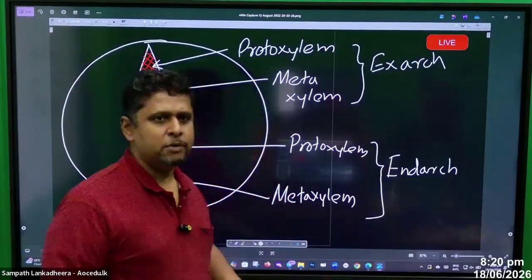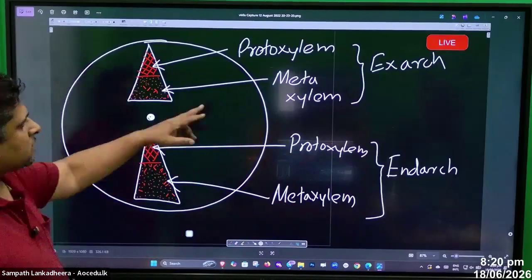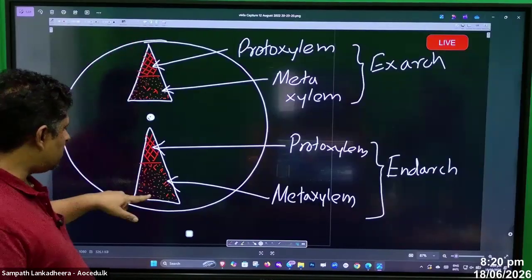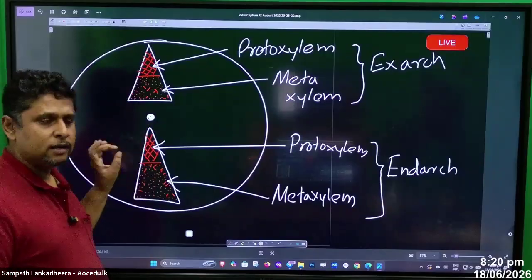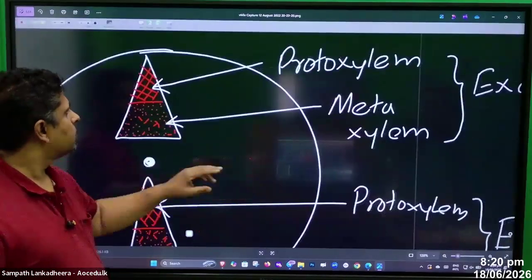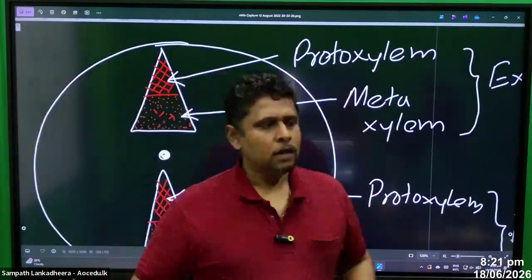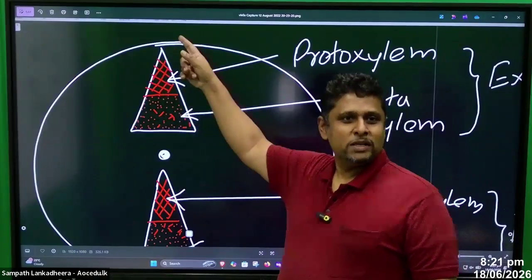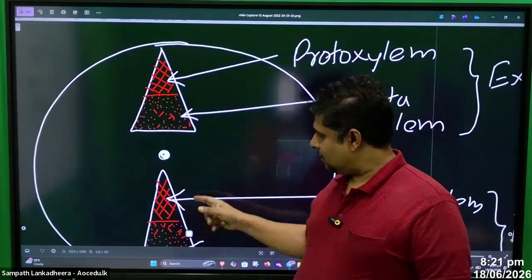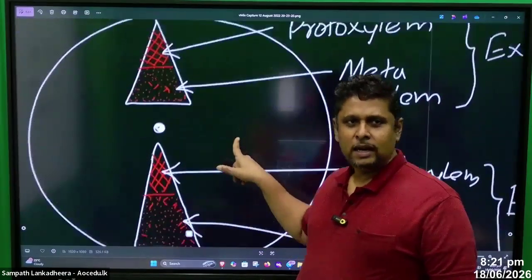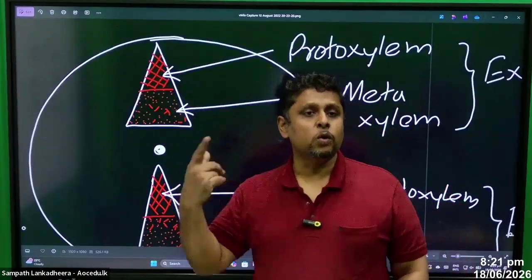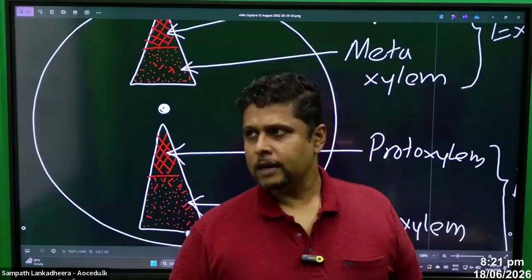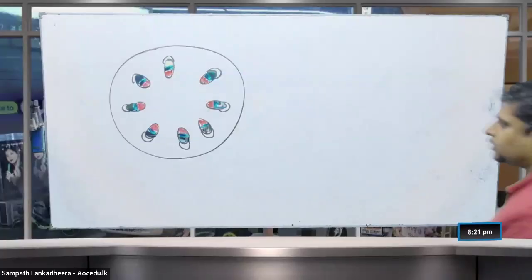And then this xylem tissue arrangement, we say exarch, endarch, you don't need that. In some, the xylem tip is turned towards the outside, and in others we can see that the xylem tip is turned towards the center. Look at this. Here we can see the xylem tip towards the peripheral side. Here the xylem tip is towards the center side. Tip towards the peripheral side you can see in the root. Tip turned to the center you can see in the stem. That is also another difference.